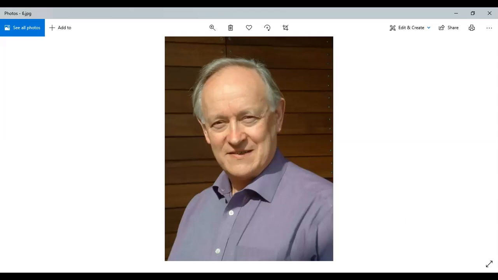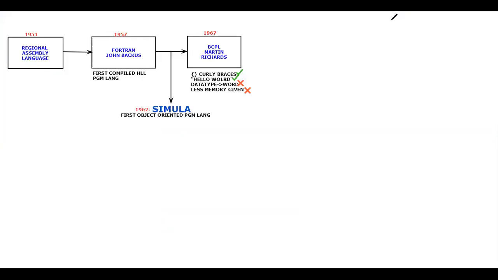Let us get back to our screen and continue the discussion. Okay. After this, from here onwards, people were looking back at the present programming languages and trying to look at their limitations. To overcome those limitations, they were producing new programming languages. So here, if you look carefully, the disadvantage of BCPL happens to be that it is not providing sufficient memory.